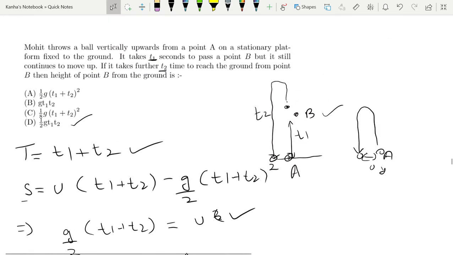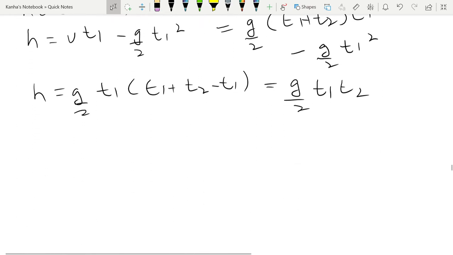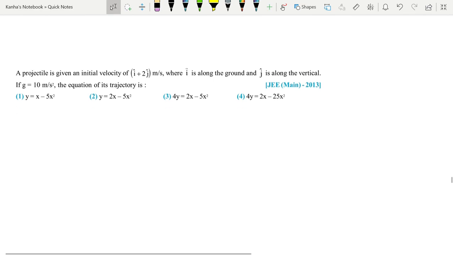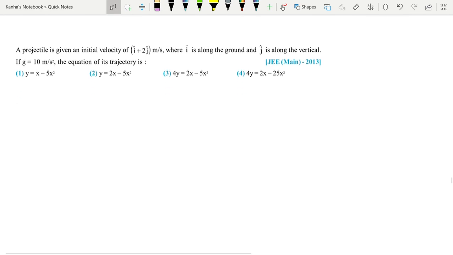Always remember, the basic questions are the same. You don't need to use any other equation in rectilinear motion, so don't be afraid of the question. This came in JEE Mains 2013 and it also repeated in AIEEE before. So let's look at what is given. A projectile is given an initial velocity u, where i is along the ground and j is along the vertical, which is fairly simple. And you're also given the acceleration.